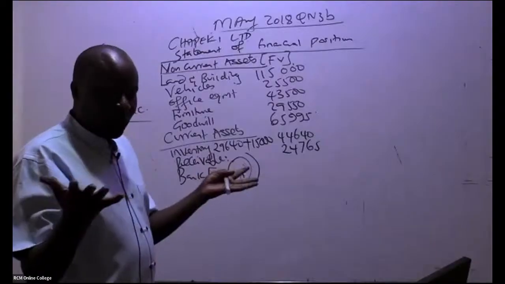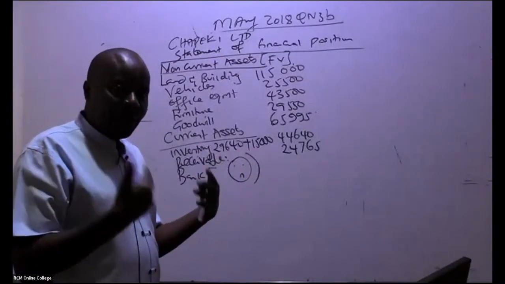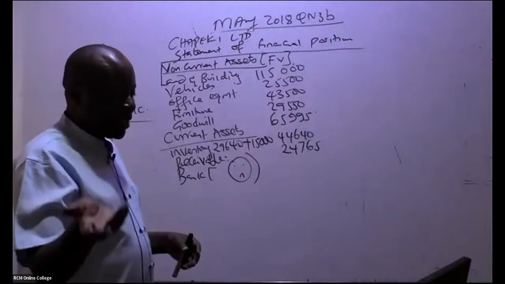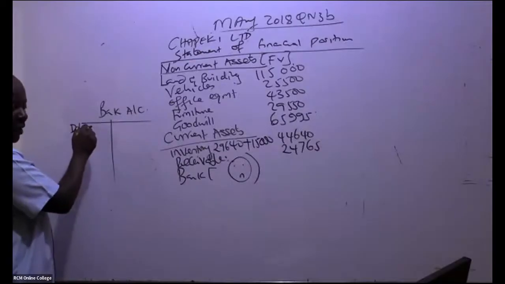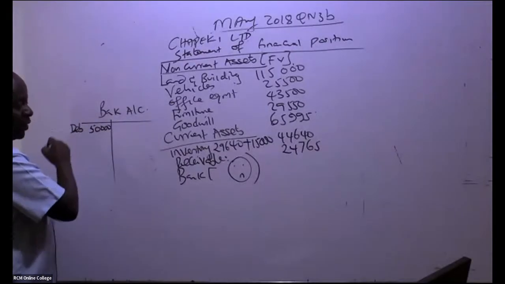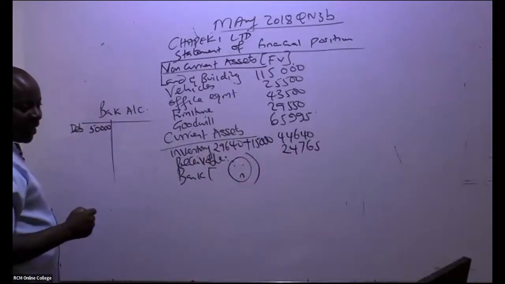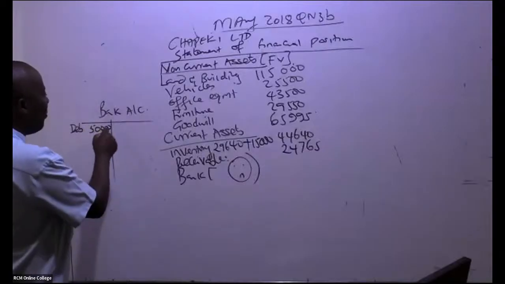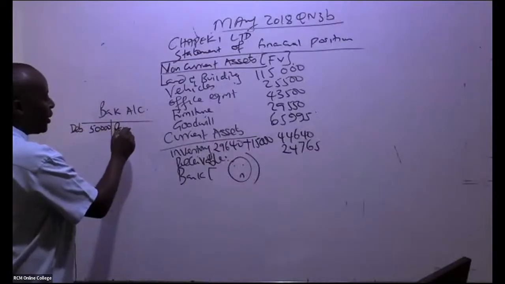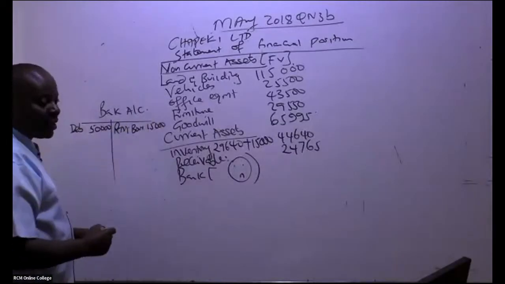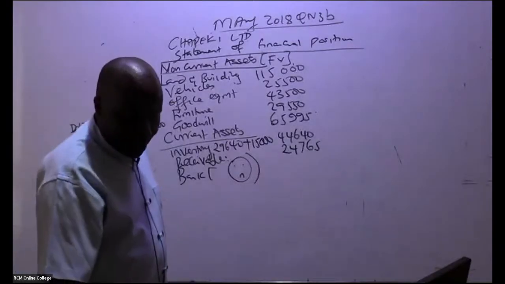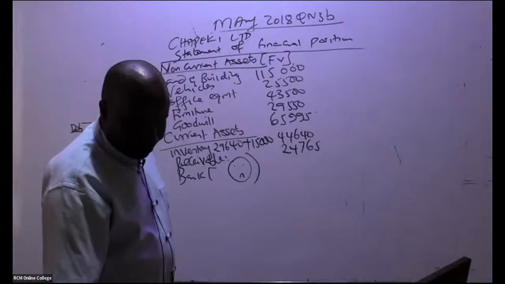So what have they done? First of all, we issued debentures, so we debited our bank and credited 14% debentures. Debentures worth how much? 50,000, if you remember. And then remember, immediately we bought raw materials. Raw materials bought, this was 15,000. And there is something else that we did with this money.